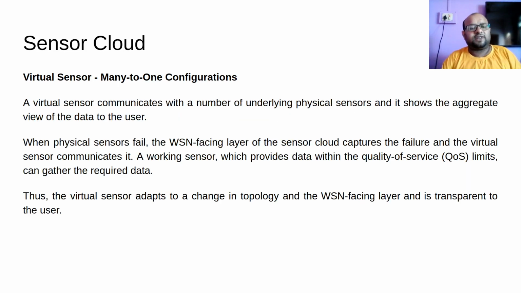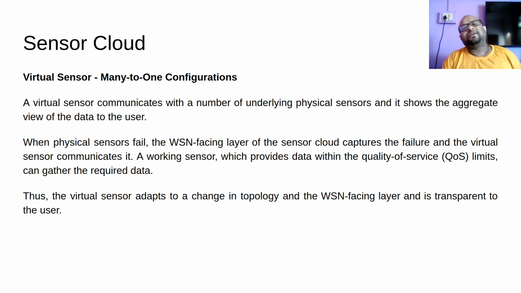A virtual sensor communicates with a number of underlying physical sensors, and it shows the aggregate view of the data to the user. So a virtual sensor will take its data from multiple physical sensors, aggregate and combine this data, and give it to the user. When a virtual sensor fails, the WSN-facing layer of the sensor cloud captures the failure, and the virtual sensor communicates it. A working sensor which provides data within the QoS limits can gather the required data.